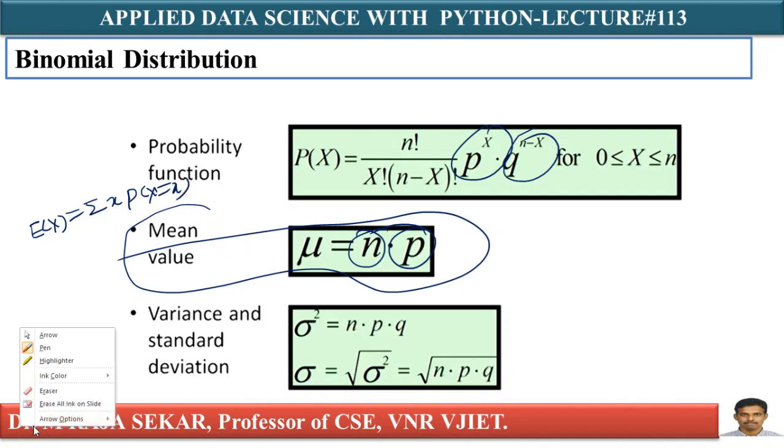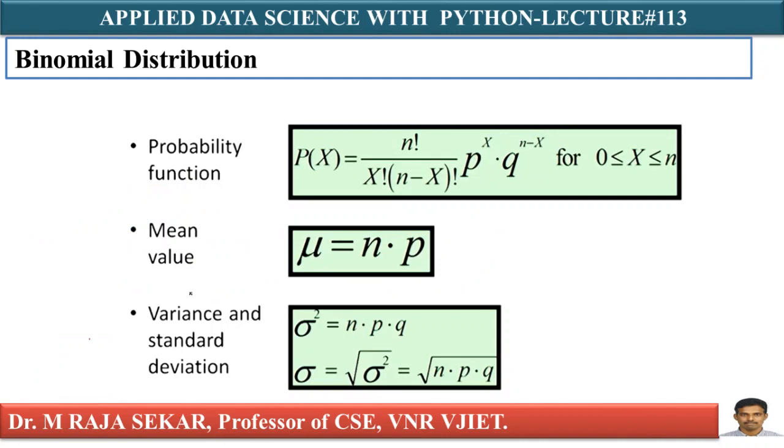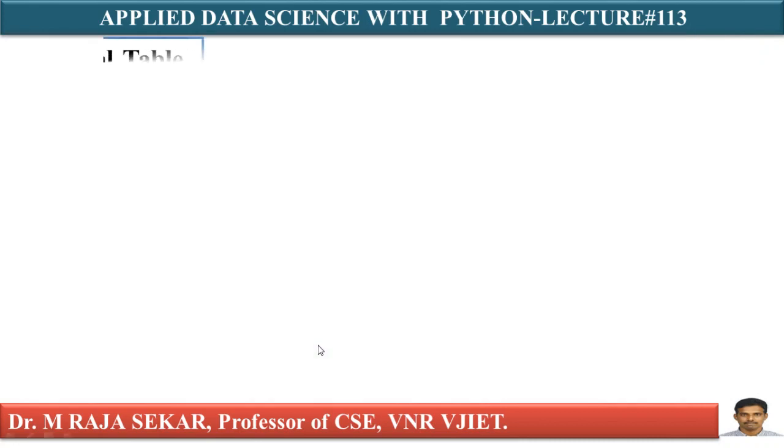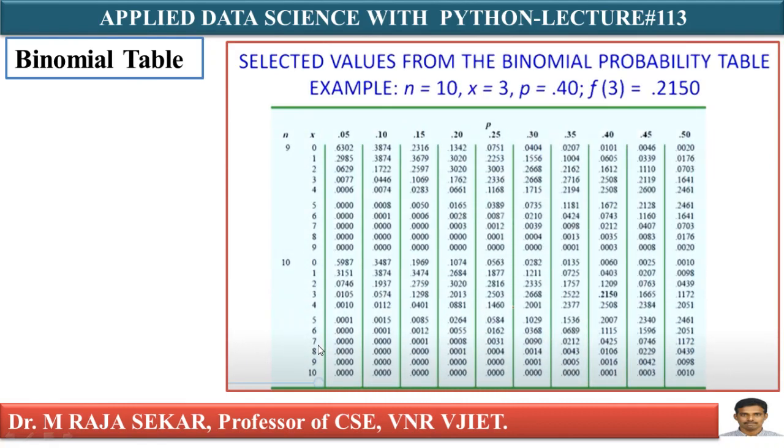But this lecture may not permit us to derive these things. For the time being, understand that the mean of binomial distribution is np, where n is the number of trials and p is the probability of success, and variance sigma square equals npq, where q is the probability of failure. Sigma is the standard deviation, that is, the square root of npq.